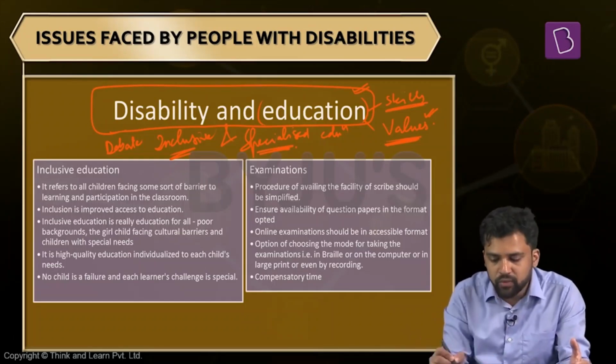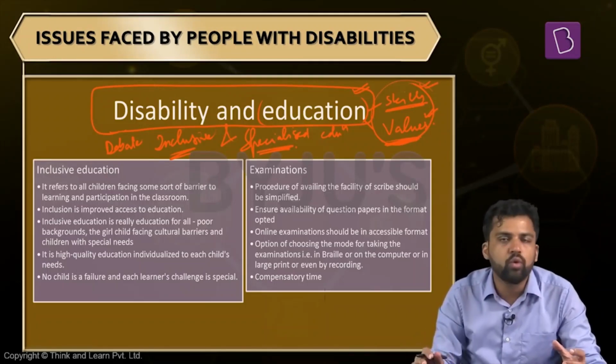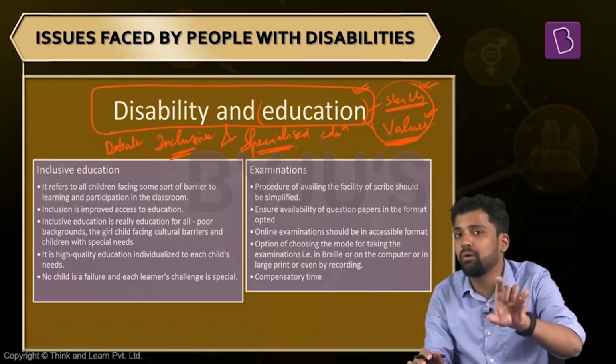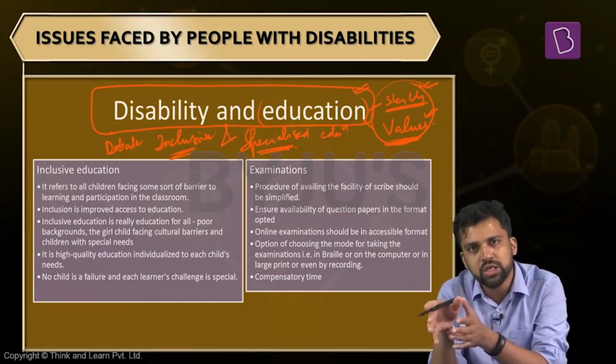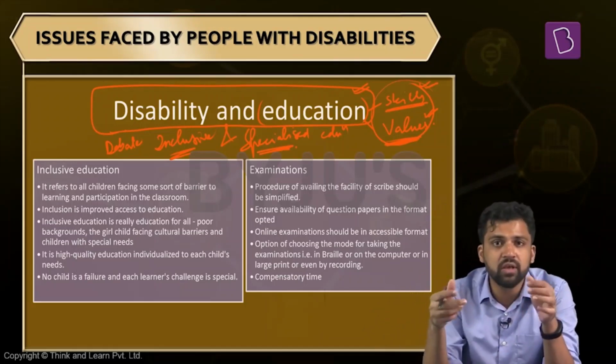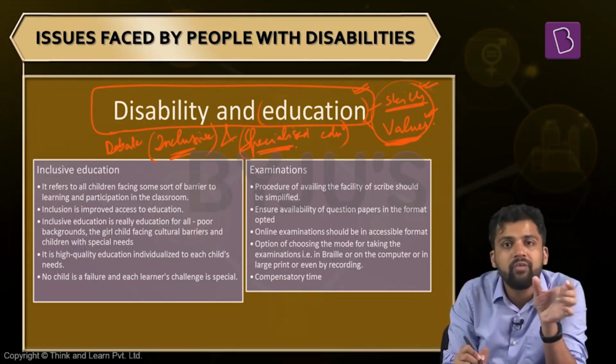At the end of the day, what should be the purpose of education? It is inculcating skills, it is inculcating values. So your process of education should ensure both these things. And again, education is a factor which can bring about social change, that we have already seen in the first session that we had, the session related to Indian society. Education can bring about social change, it can reduce social stigma that people have towards people with disabilities. So education has a role to play. We'll see how education can be powerful. So there is an ongoing debate going on right now, between inclusive education and specialized education.